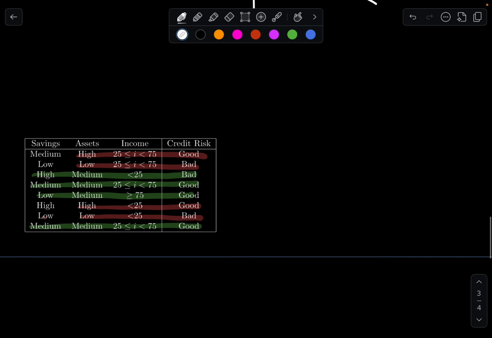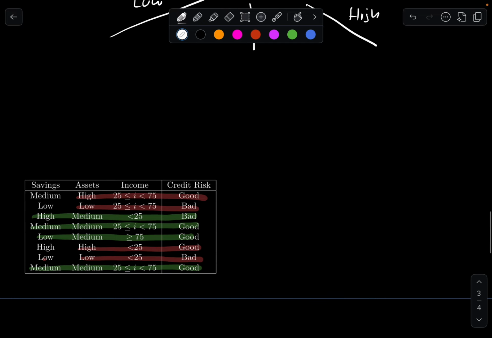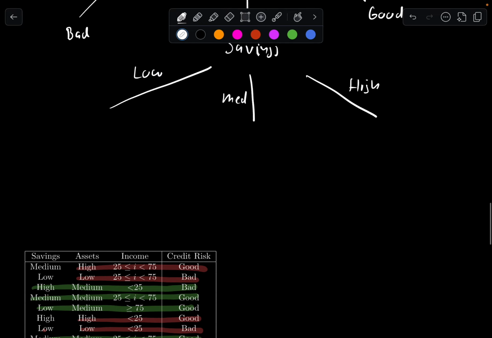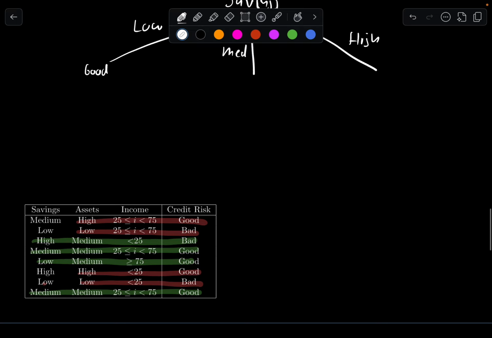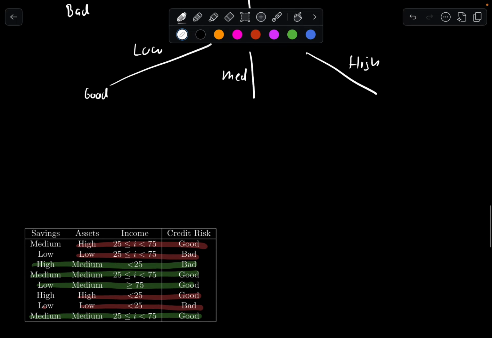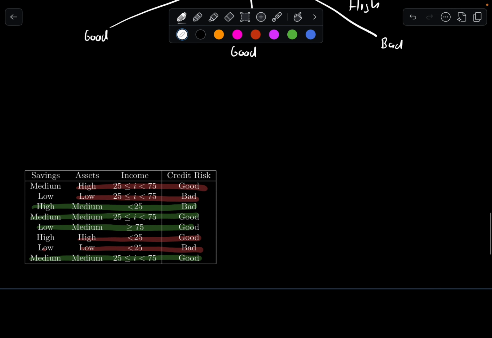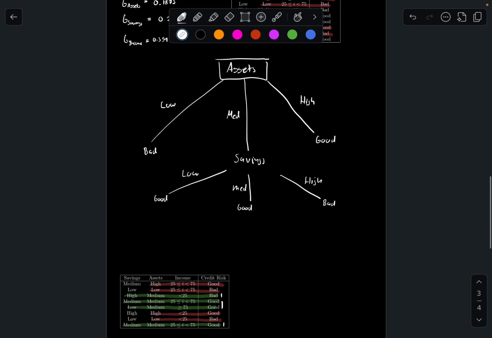So, for example, whenever we have low savings, this is going to be good. And whenever we have medium, it's also good. But whenever we have high, it's bad. And you can always see it here and here: medium and low are all good, but high is bad. And there we go. We're done with the exercise.